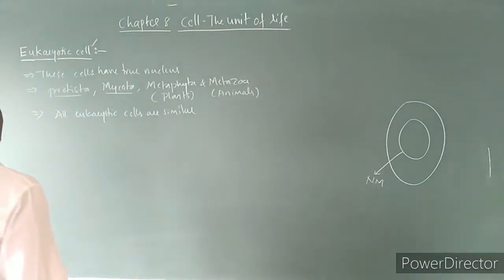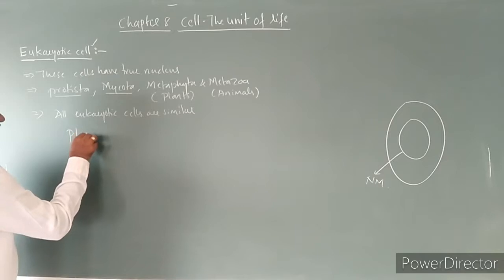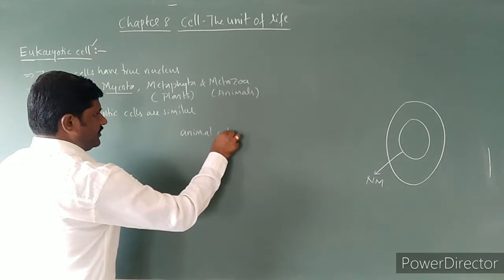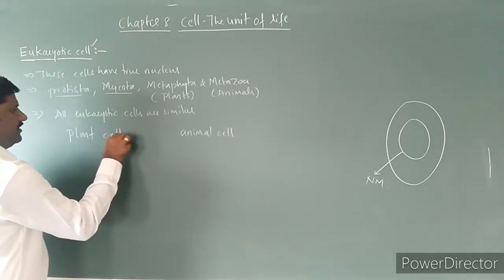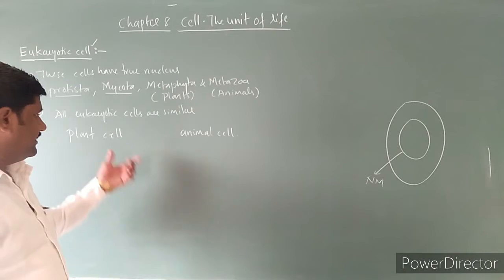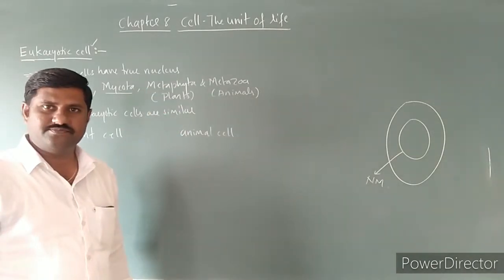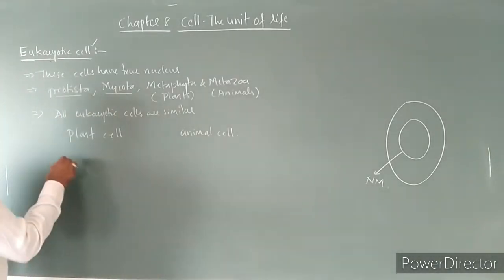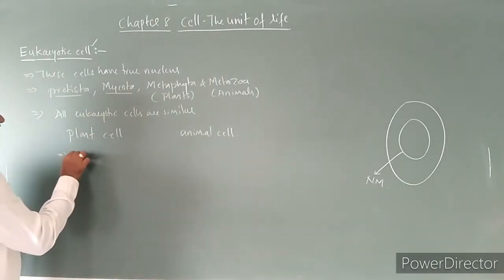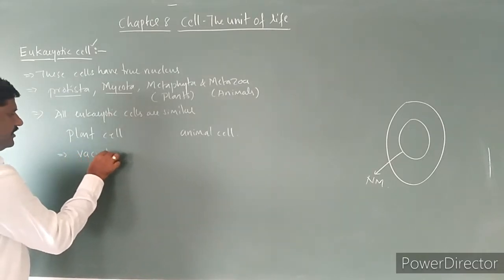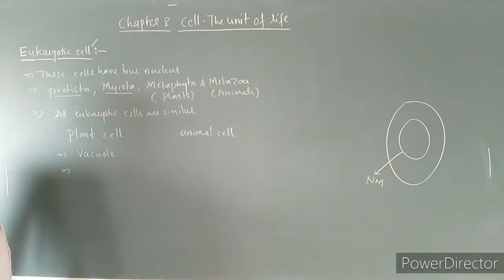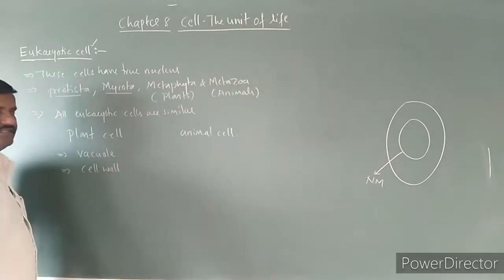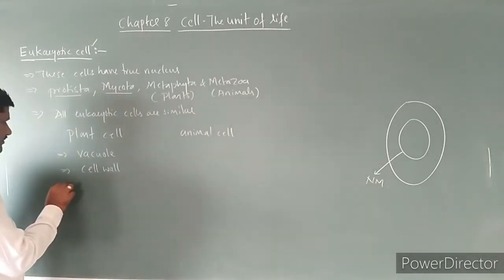Say for example, plant cell is there as well as animal cell is there. See the difference? Animal cell, plant cell, right? These are the two cells which are eukaryotic in nature, right? But these have some differences. What kind of difference do you come across in plant cell? There is a large vacuole present over here in plant cell, and a cell wall is present in this plant cell along with this one.